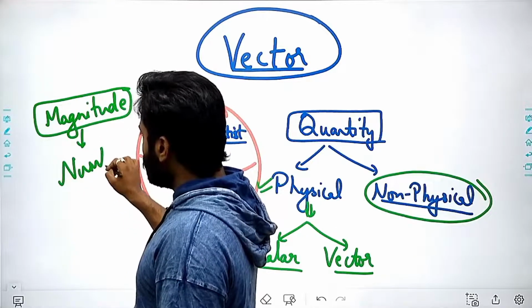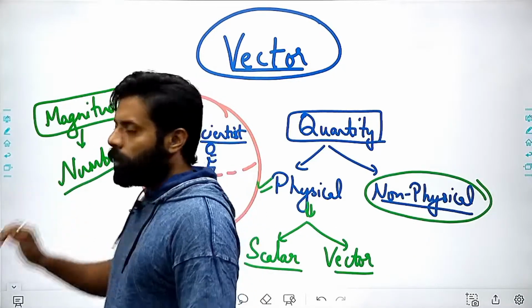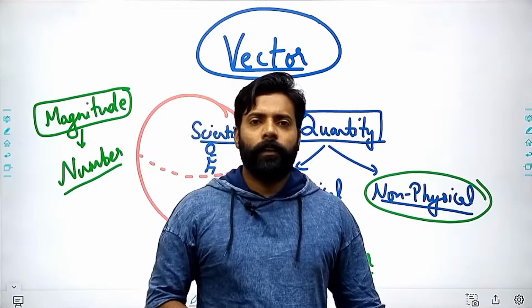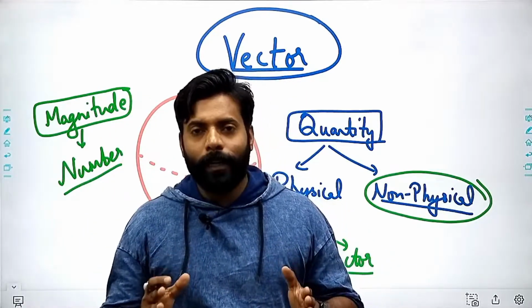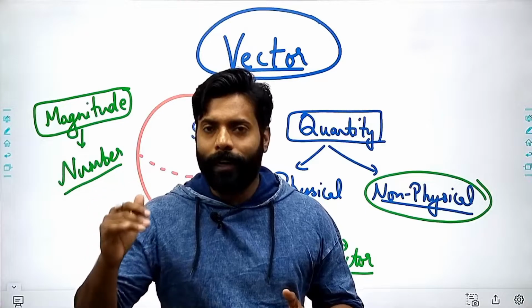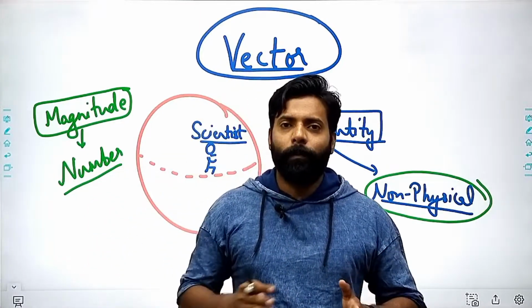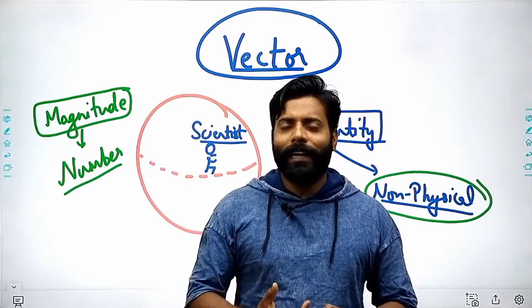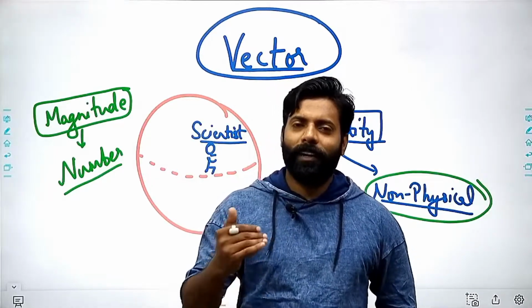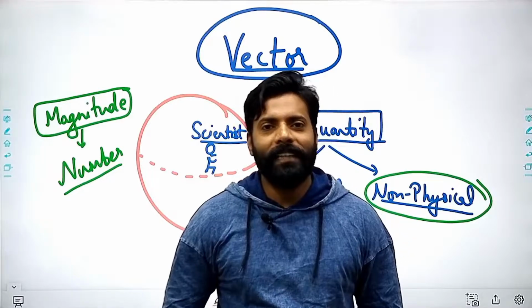So there are so many things which we can measure by only the number specific to the quantity which we are taking as the reference. For example, if I am talking about my weight, my weight is around 75 to 80 kg, right? So let's take a fixed number. My weight is 80 kg.